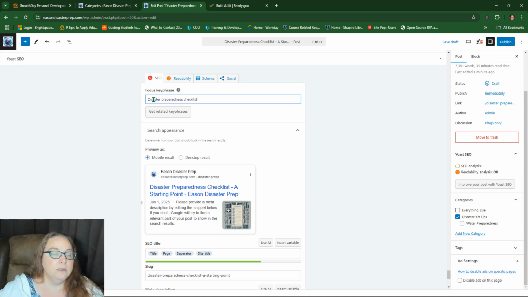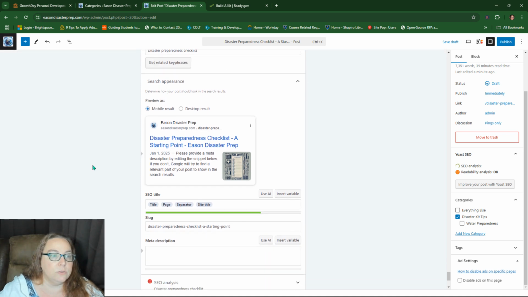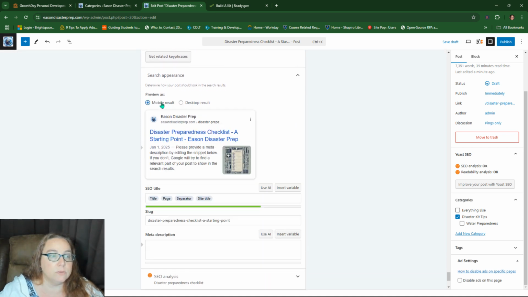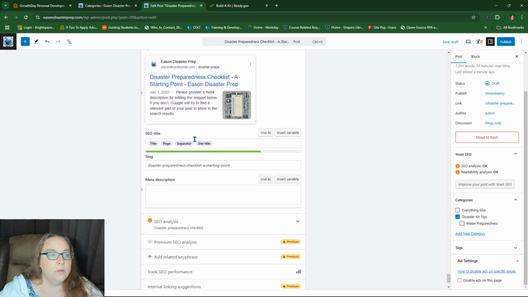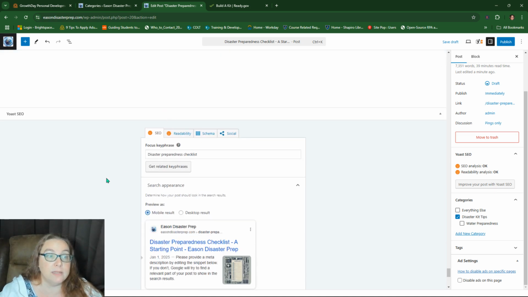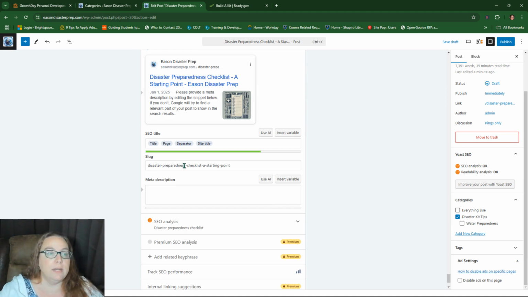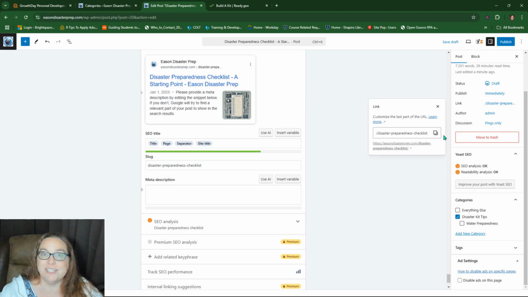Preparedness checklist. And I can see mobile result and desktop result. So now it's telling me maybe it needs work, right? So now I'm going to go through what it's telling me. First of all, the slug: disaster preparedness checklist. That's what this is, and it's in the slug, so that's good, right? And I could just take off a starting point, and that's my slug now. See, it already changed it. So you could change it here or here.